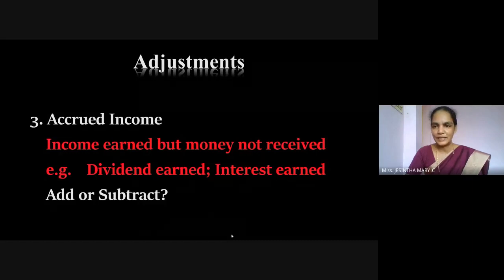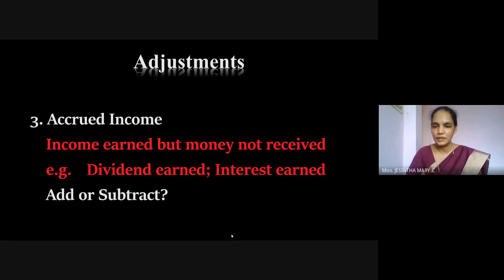Say, for example, the company has invested money in a debenture or in share capital. The dividend on shares or the interest on the debenture, the company would have earned it, but only after finalizing everything will the concerned company credit the amount into the company's account,